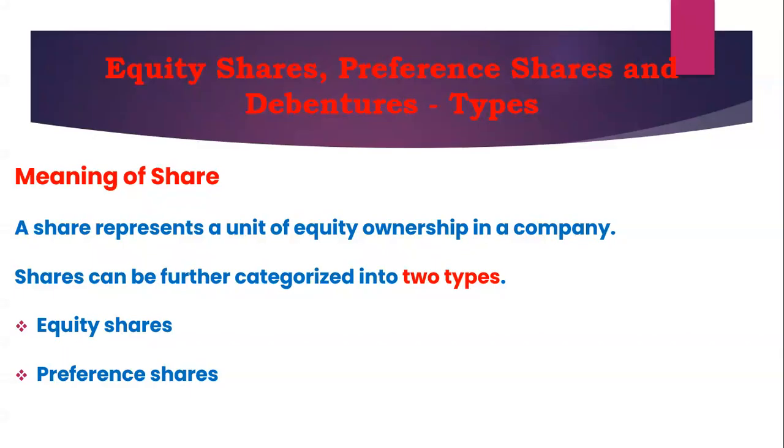A share is a unit in the share capital. It represents a unit of equity ownership in a company. Of course, shares can be divided into two types: equity shares and preference shares. Basically, shareholders are entitled to get profits if the company earns, in the form of dividend. Of course, the equity shareholders are also equally responsible if the company faces losses.